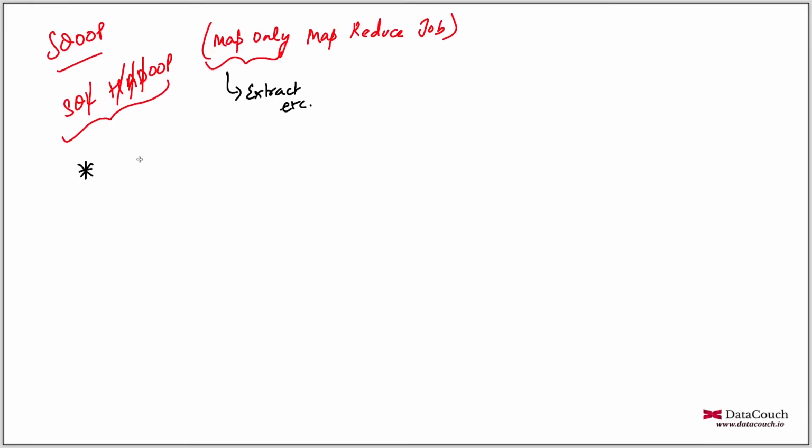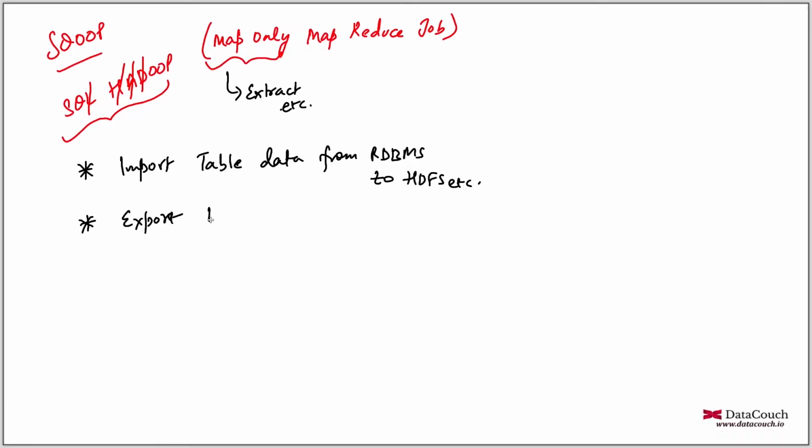So you will find that Sqoop is for importing table data from a relational database to HDFS or a data lake, etc. Apart from that, exporting table data to an RDBMS from HDFS.